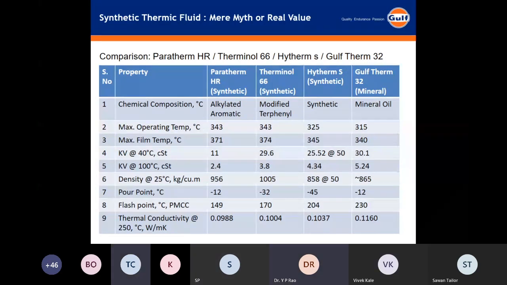To add on to that, nitrogen blanketing is done to avoid oxygen coming into contact with the hot oil. Nitrogen is considered one of the inert gases, and that's why the blanketing is done, to avoid any oxidation and fire from happening. That is the general purpose of nitrogen blanketing.